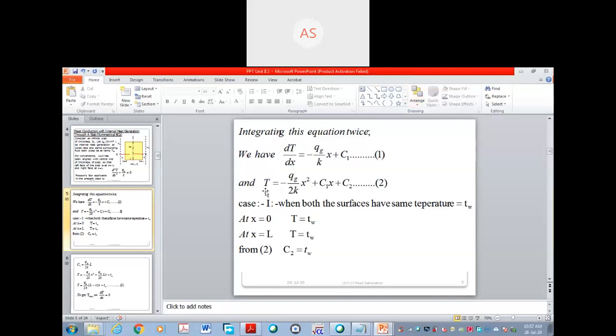Now, again, for finding the temperature T, we have to integrate. First time, second time. C1x will be there and C2 will come. Okay. And here, see, this is the derivation. We have to solve for two cases.